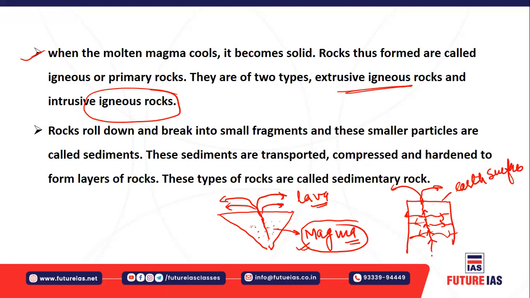That means the lava which has come out on the earth's surface would have deposited, and over a period of time would have solidified, and formed the extrusive igneous rocks. So there are two types of igneous rocks: intrusive and extrusive. Extrusive means outside, intrusive means inside the earth's surface.